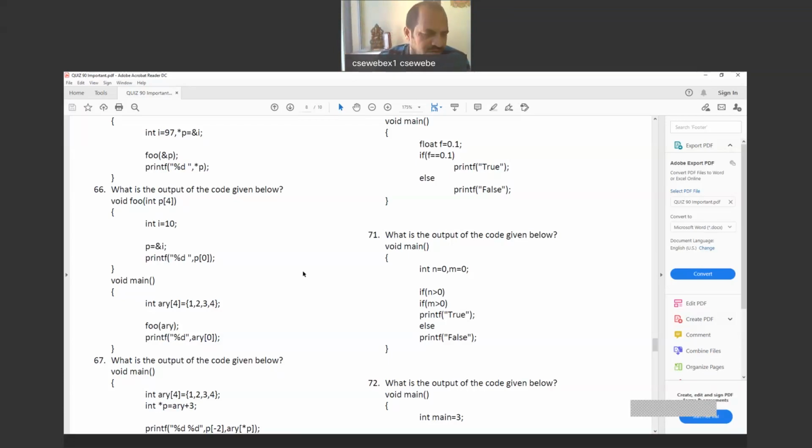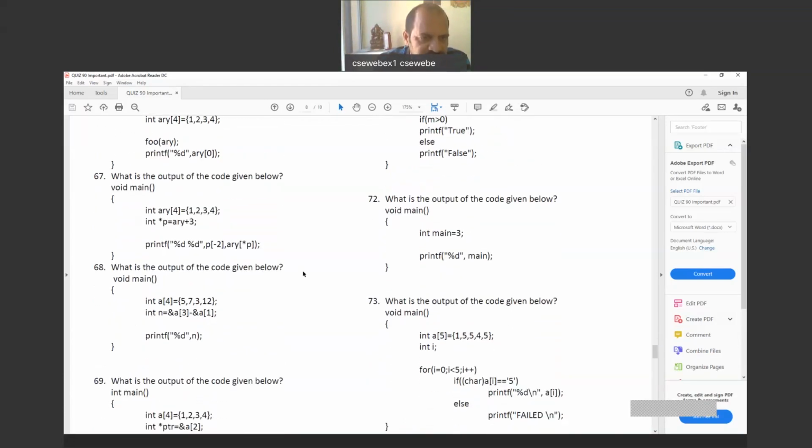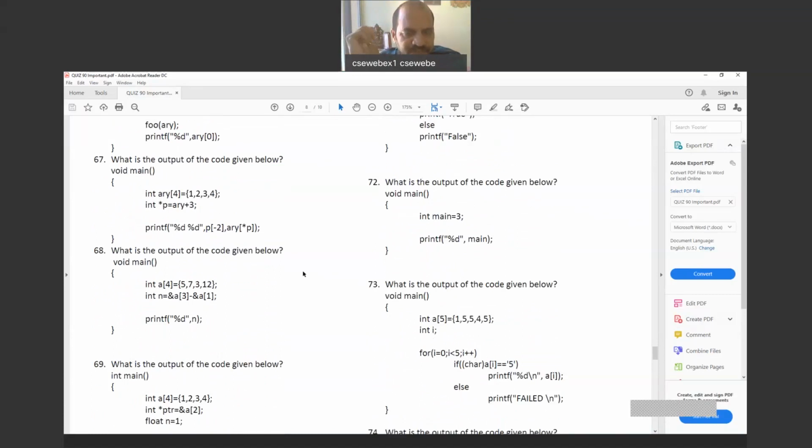Right? Now come to the 67. See here again, the same type of initializations are there. Int ARY of 4. Now assuming that the same 20,000 is the memory location given to ARY, and from there onwards 8 bytes.